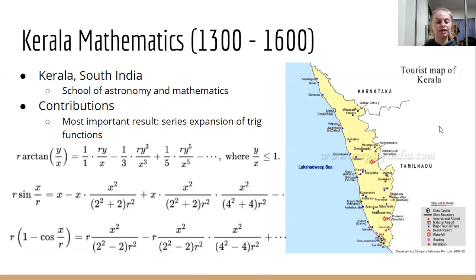There were so many contributions to calc specifically. The most important result was series expansion of trig functions, and you can see those listed there. Then I'm going to compare those to what you see on the screen right now, to what we know today in calc. But before that, I want to mention that Kerala was in continuous contact with China, Arabia, and Europe. So there was so much trade going on during this time, and the knowledge of all these mathematical results was spread through that trade.